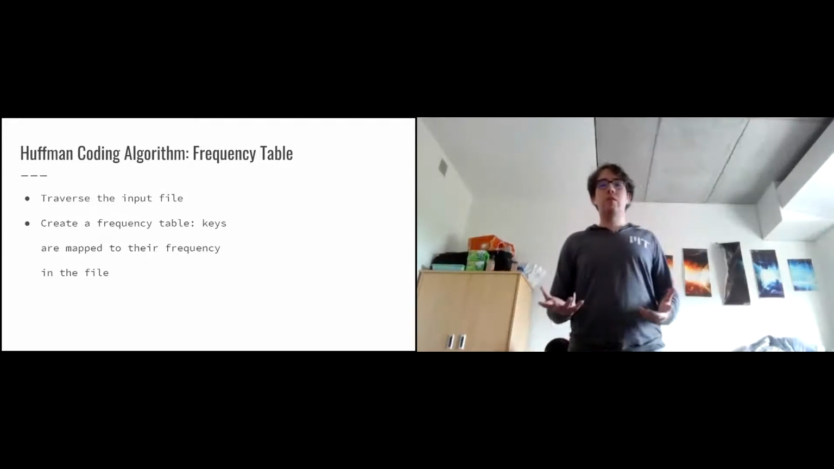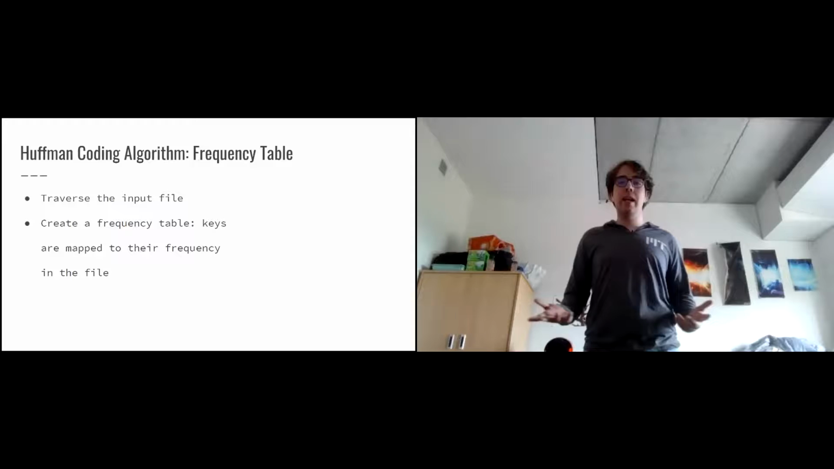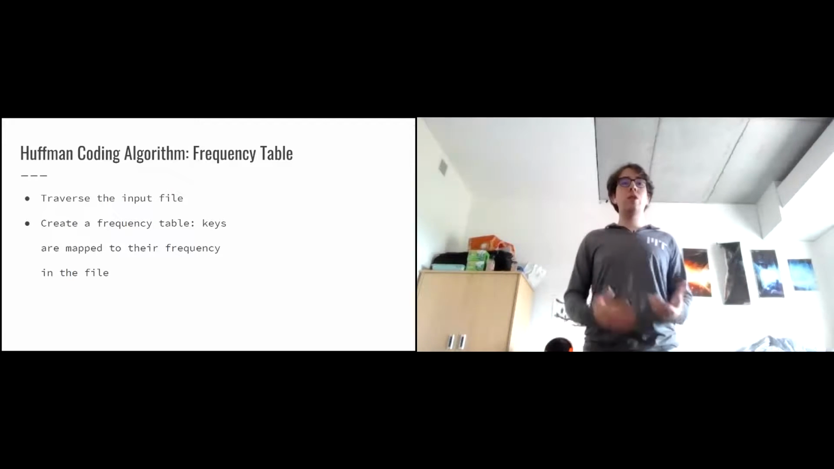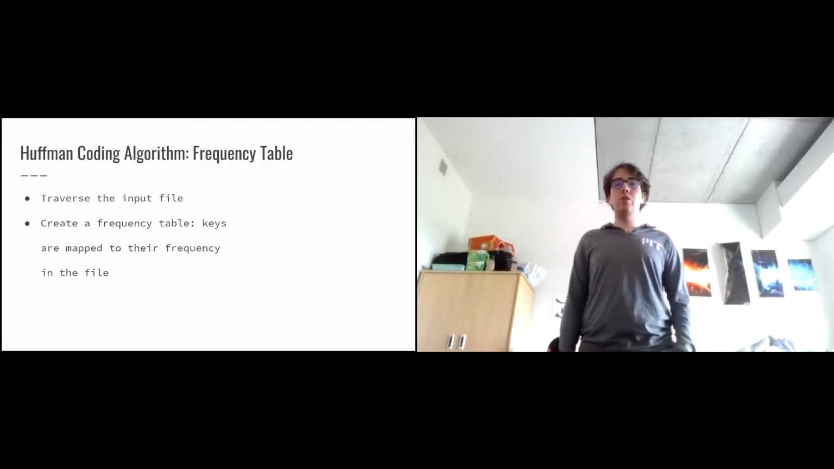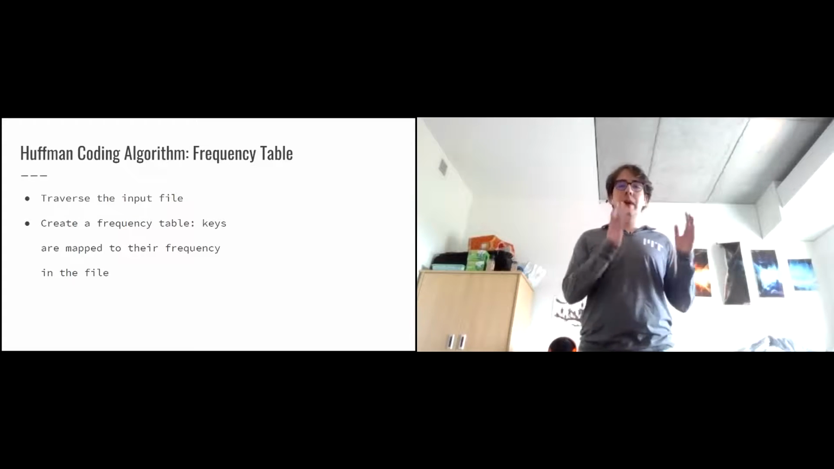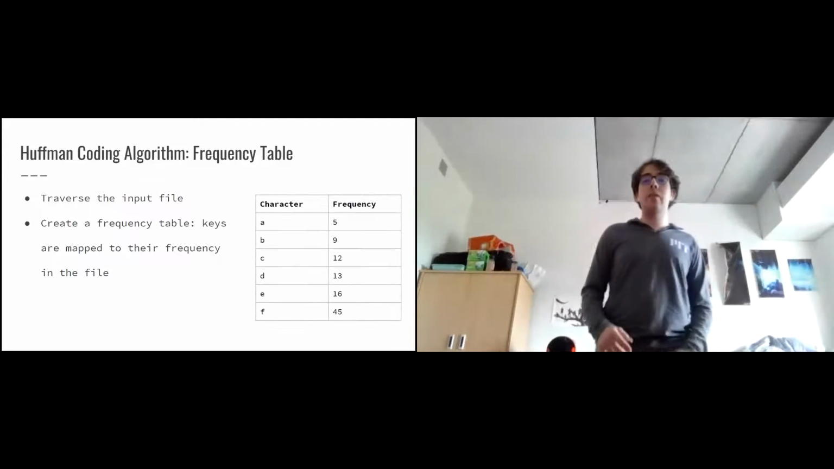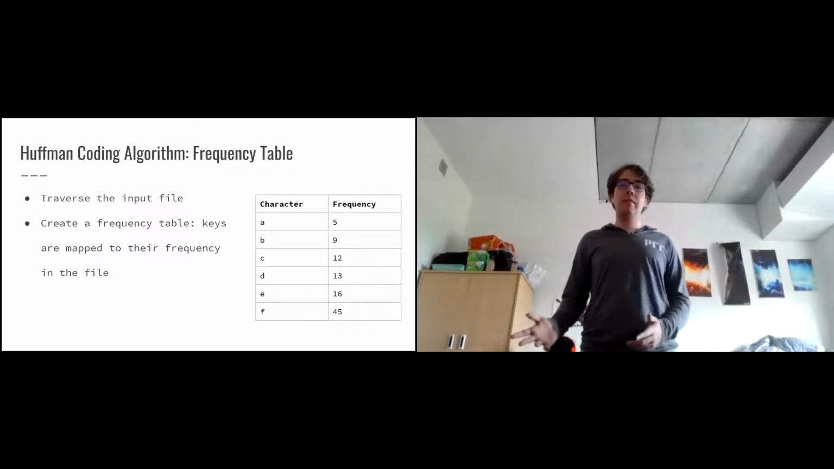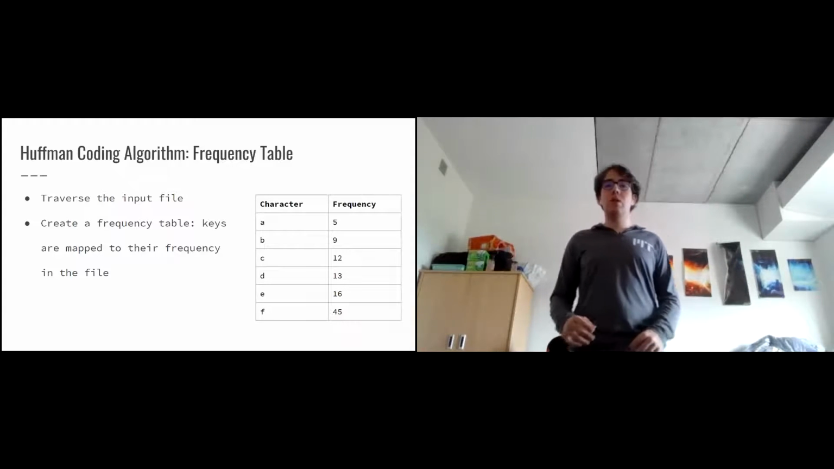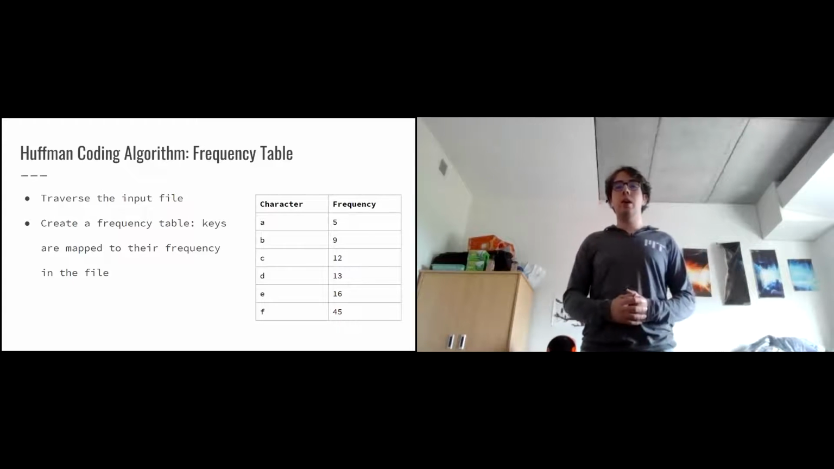So how can we actually formalize this to be valid for any input, not just our 20 questions game? We do so using the Huffman Coding Algorithm. It first operates by creating a frequency table. We traverse the input file we're trying to reduce in size and create a frequency table where we map keys to their frequency in the file. So for example, if we had the file that only had the characters A, B, C, D, E, and F, we would represent this with a frequency table as follows. And this is a 100-character file, by the way.